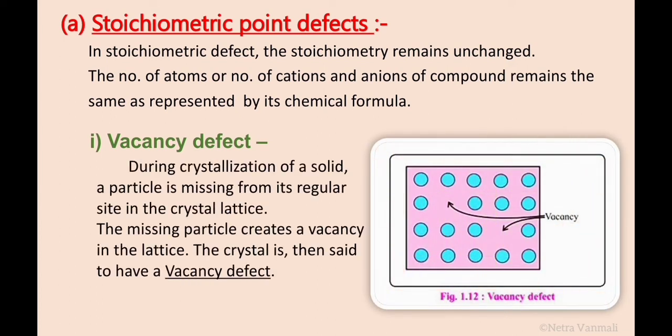During the crystallization of a solid, a particle is missing from its regular site in the crystal lattice. Now all of you see the diagram. The particle is missing from its original site or regular site. The missing particle creates a vacancy in the lattice as shown in the diagram. Such a crystal is then said to have vacancy defect.